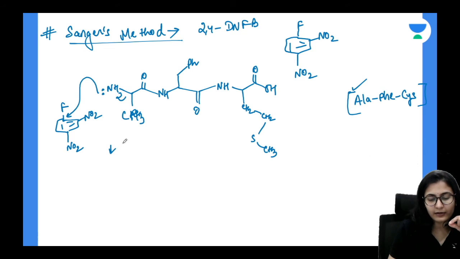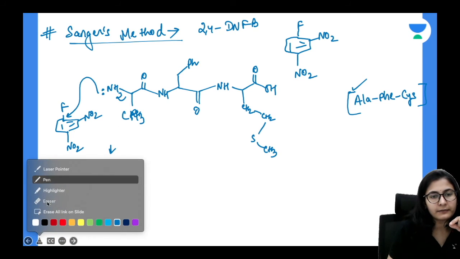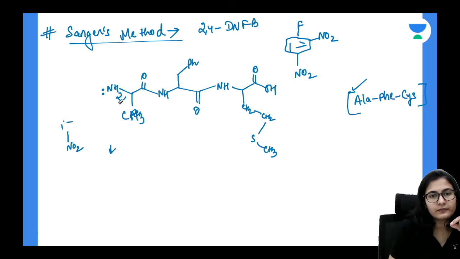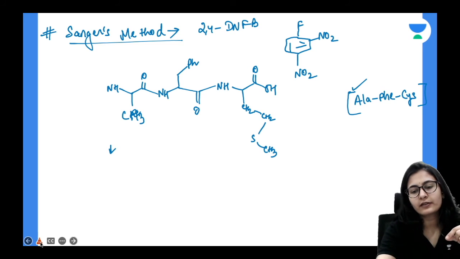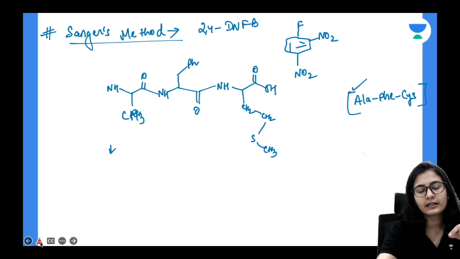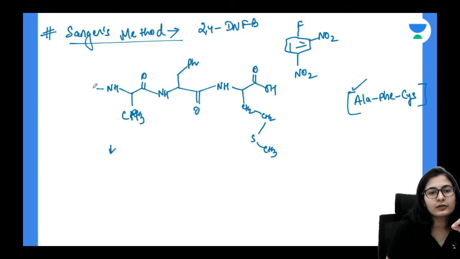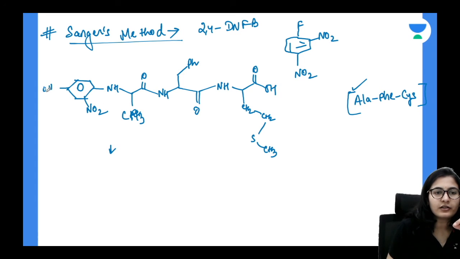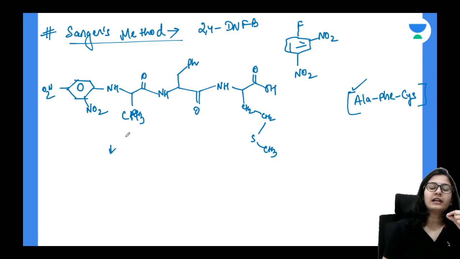Let's say I will first connect this DNFB molecule. So I'm directly connecting the fluorine position, the SNAr substitution, nucleophilic aromatic substitution, has already taken place. This is your molecule after the nucleophilic attack.